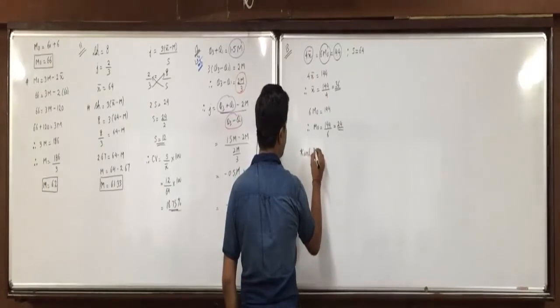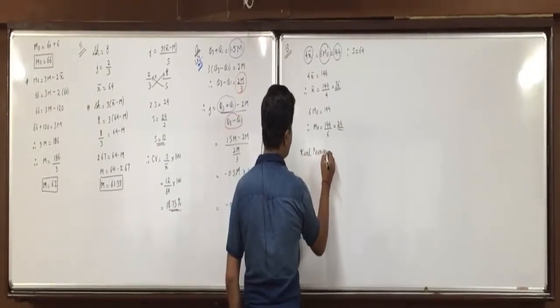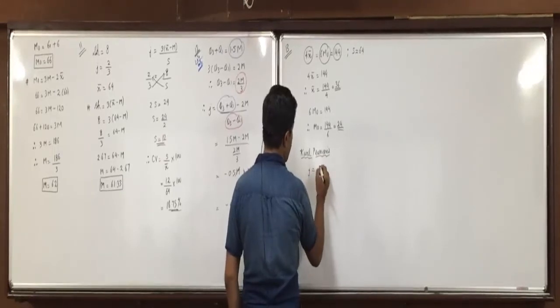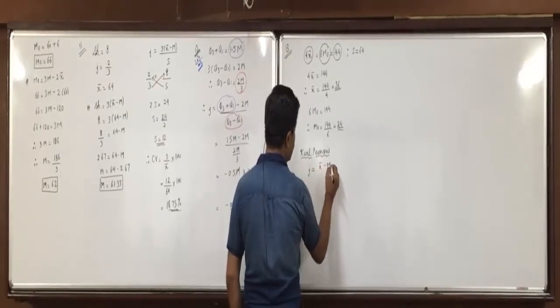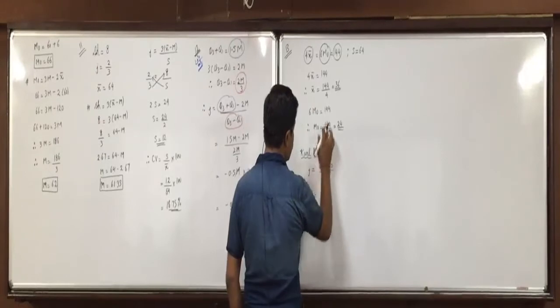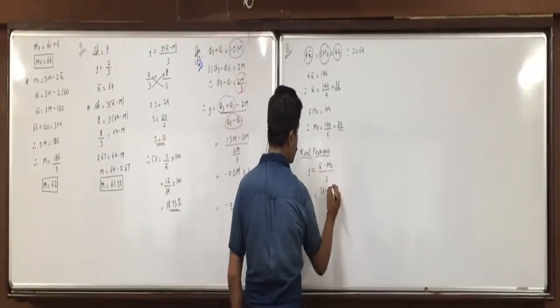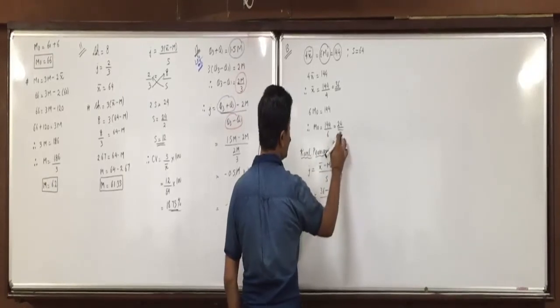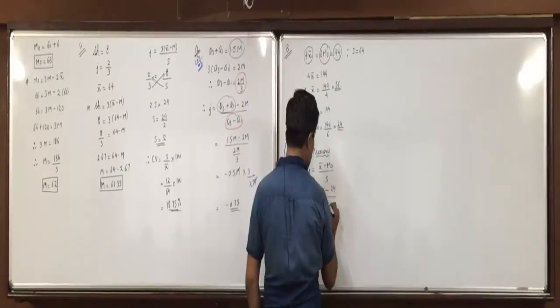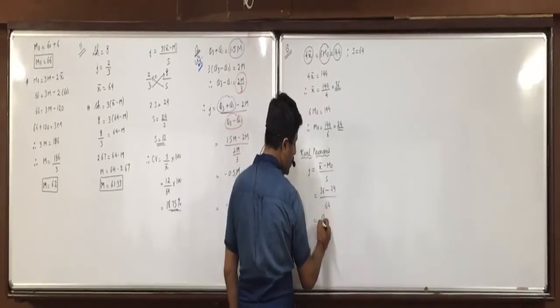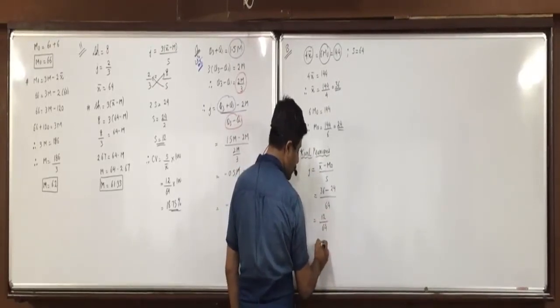So Karl Pearson's J is equal to x bar minus mode upon S. X bar is 36 minus mode is 24 upon S is 64. 12 upon 64, 0.19.